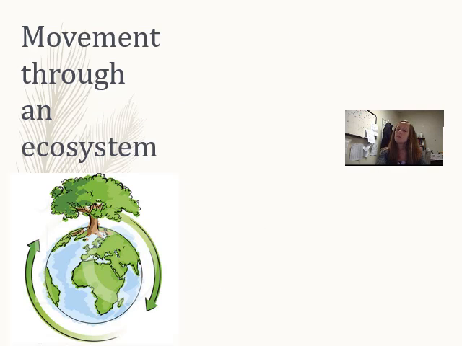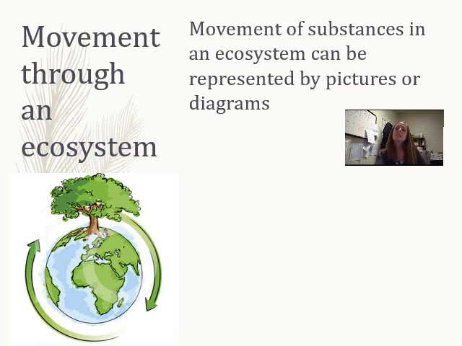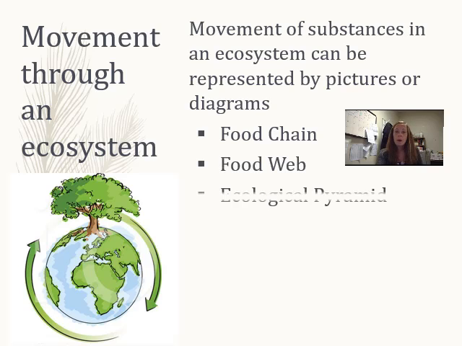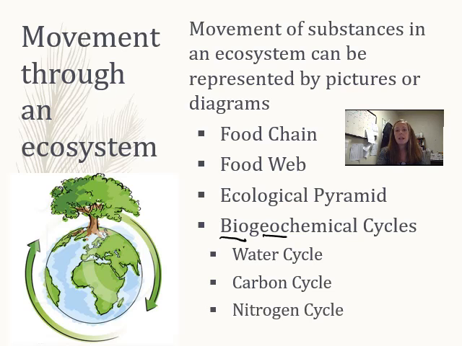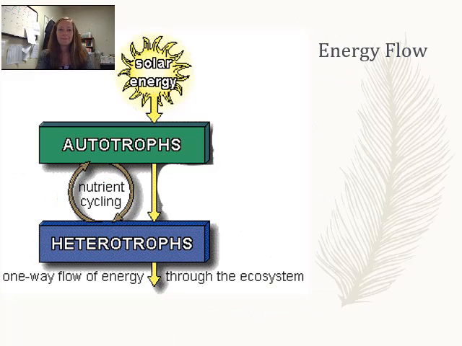Movement through an ecosystem would be next, all right? So substances move through an ecosystem, and we can represent that using pictures or diagrams. The diagrams that we use are going to be a food chain, a food web, an ecological pyramid, or a biogeochemical cycle. The bio is living, geo is non-living, and then it's a chemical that cycles. For that, we have water cycle, carbon cycle, or nitrogen cycle. To start this, we need to look at the energy flow.